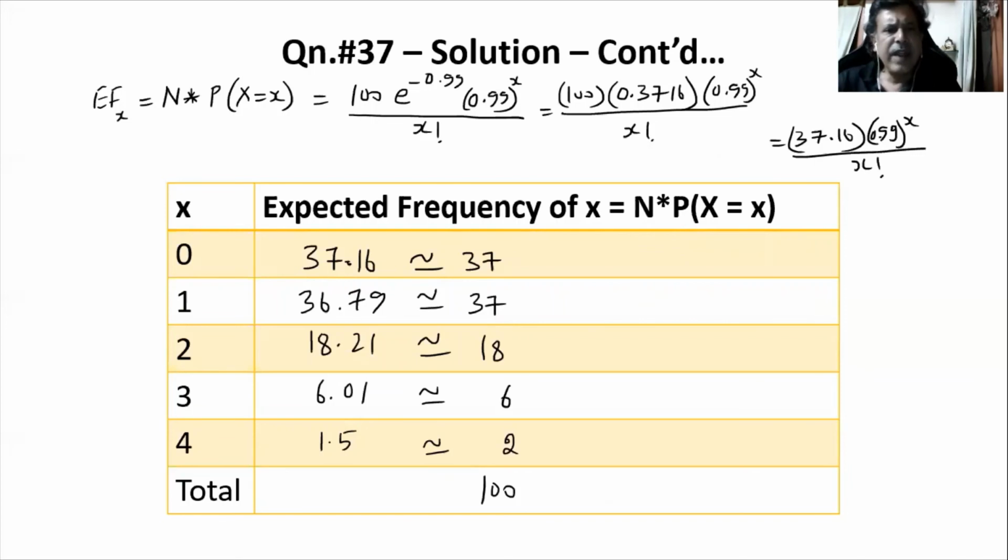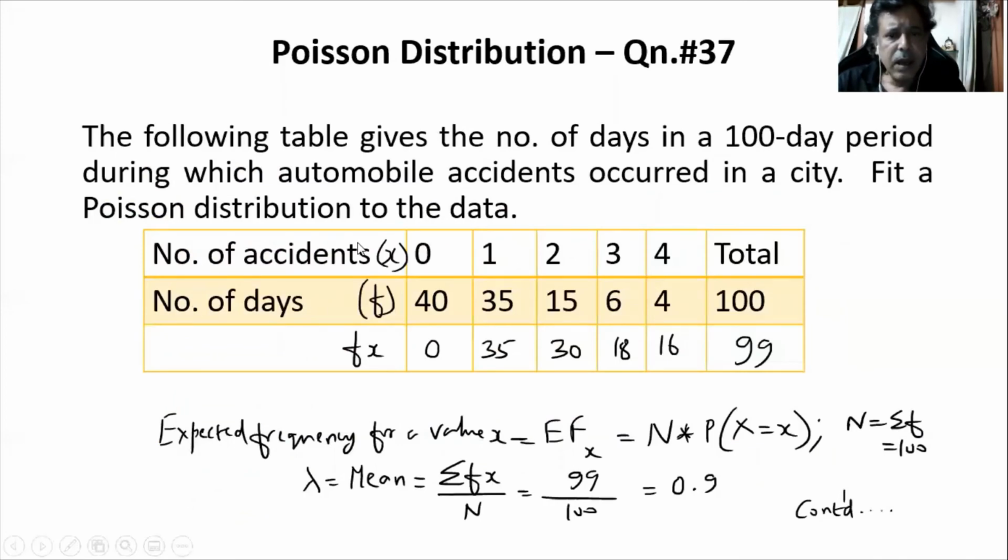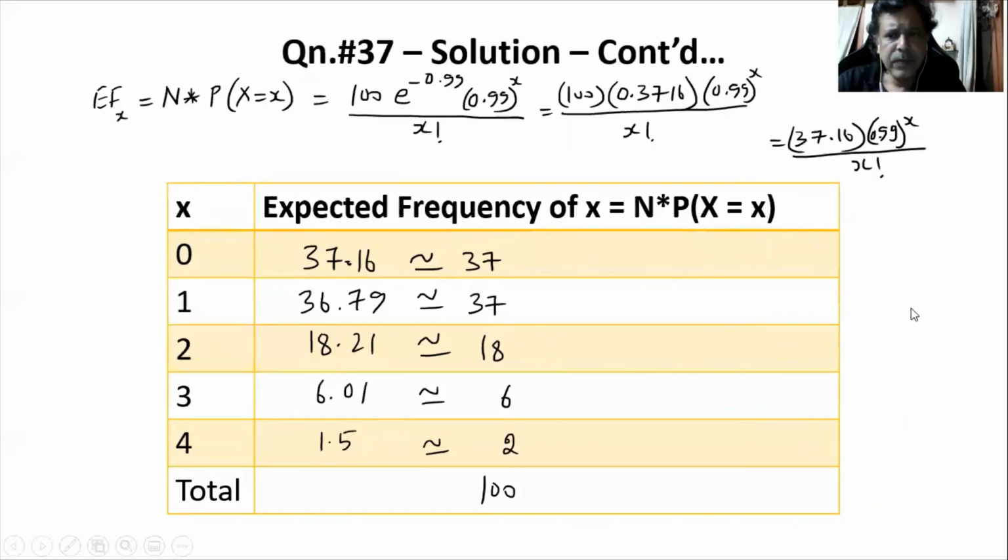Meaning the number of accidents: the number of zero accidents expected is 37. 37 days you may have no accidents. 37 days you may have only one accident. 18 days, and so on. These are all theoretical frequencies or expected frequencies. Whatever is given in the data may be the observed frequency, right? So this is your expected frequency.